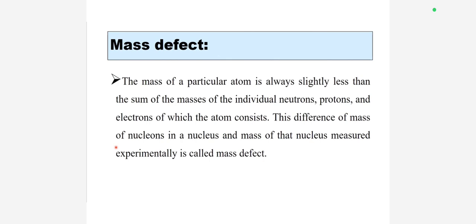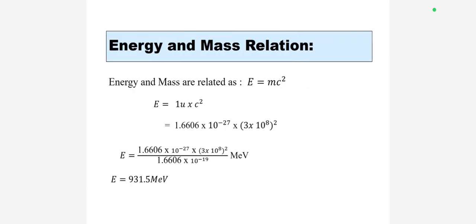The mass of the individual neutrons and protons is more than the overall mass measured experimentally, and this difference is called the mass defect.